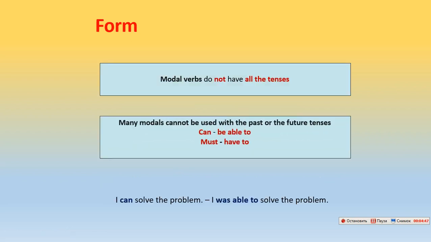Next. Modal verbs don't have all the tenses. Many modals cannot be used with the past or the future tenses. Can, be able to, must, have to. I can solve the problem. I was able to solve the problem. Can solve is present tense and was able to is past tense. You must come early. You had to come early yesterday. You must come early is present tense and had to is in the past tense.